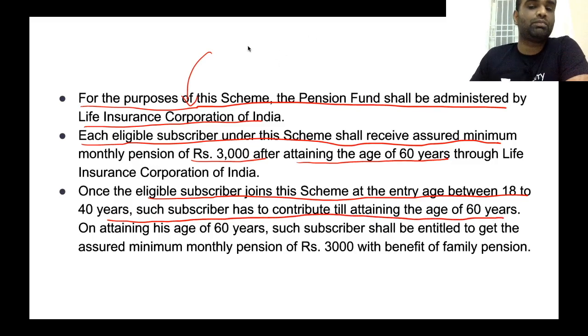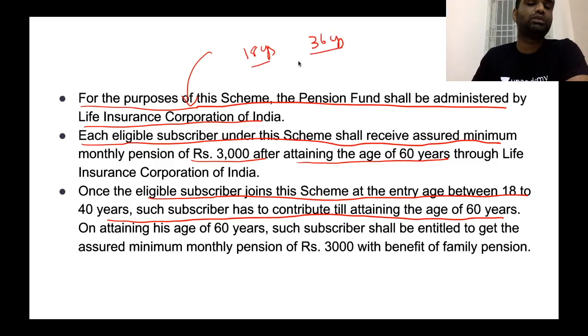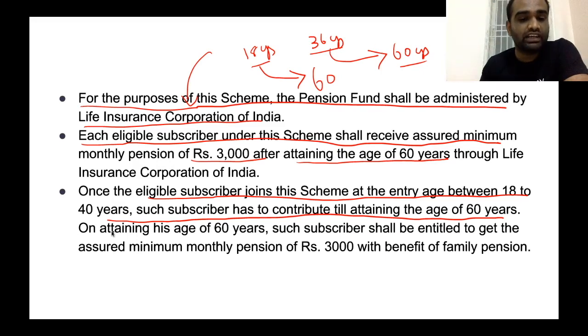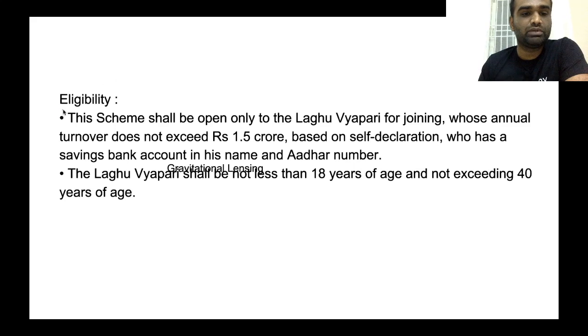Okay. For example, there are two persons who are willing to join this particular scheme. One person is 18 years of age and another person is 36 years of age. Even though these two persons belong to different ages, both have to contribute to this scheme until they reach 60 years of age. Clear? On attaining the age of 60 years, the subscriber shall be entitled to get an assured minimum monthly pension of 3,000 rupees with the benefit of family pension as well. Clear? Now, what is the required eligibility for this particular scheme?